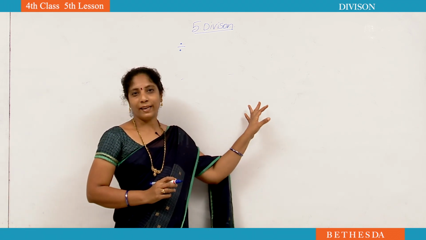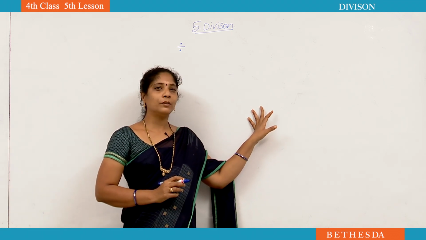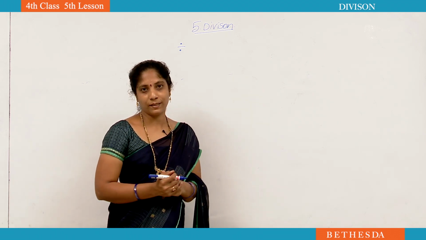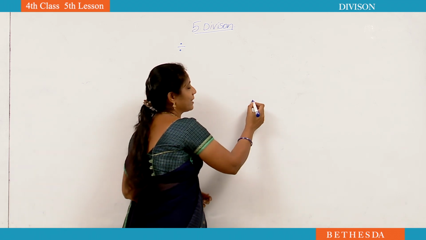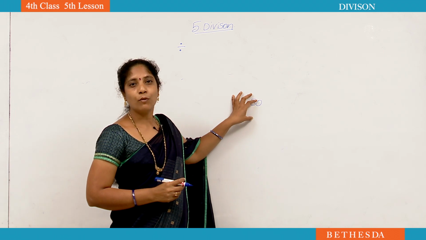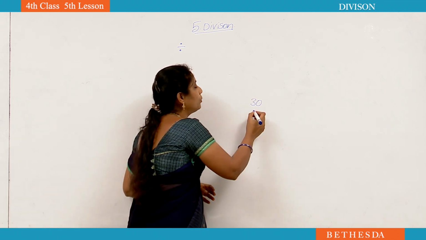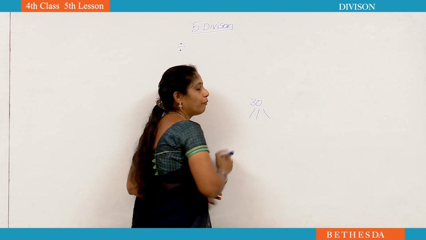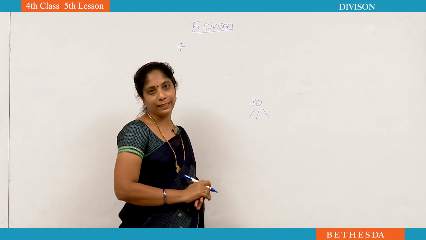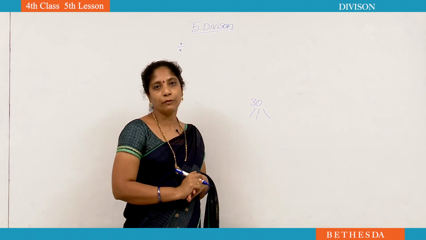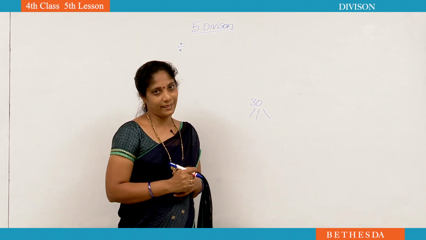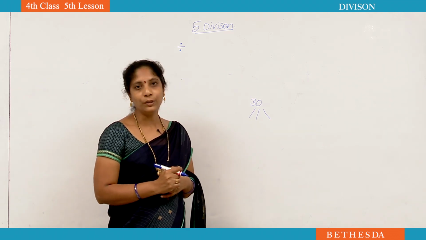Today is your birthday. To distribute, you bought chocolates for your friends. You bought 30 chocolates. That is the quantity. This quantity you have to share among your 5 friends. Now how many chocolates will each of your friends get? They should get an equal number of chocolates. For that we have to do division.